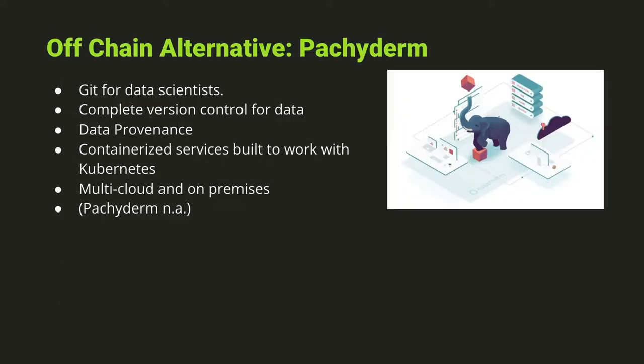There are other alternatives that are already out there that are kind of doing these things. Pachyderm is one of them. This is essentially like Git for data scientists. It's built to work with Kubernetes, so it's a containerized platform. It's able to go into different multi-cloud scenarios, and it provides a lot of the things that blockchain could just do automatically, inherently. Pachyderm is a current way to do this off-chain with a microservices type approach.